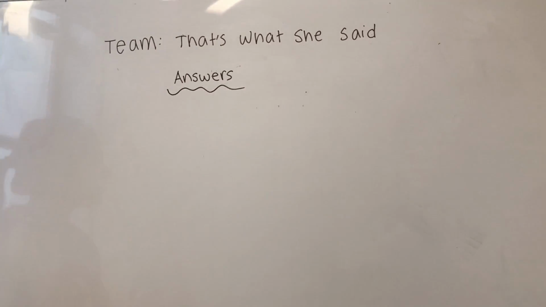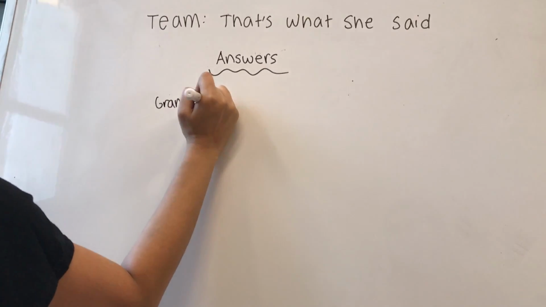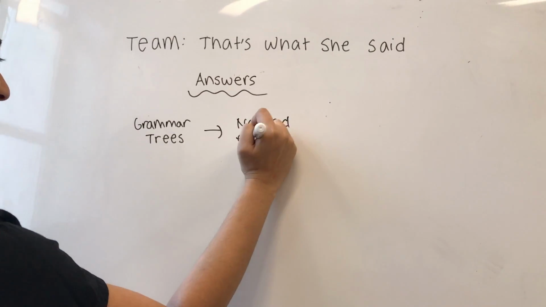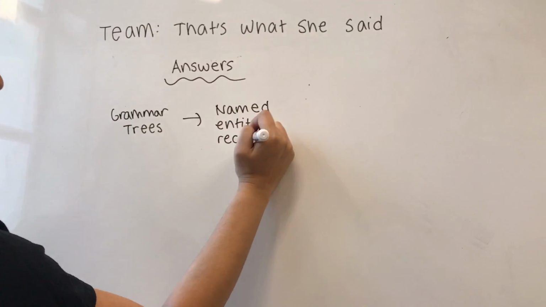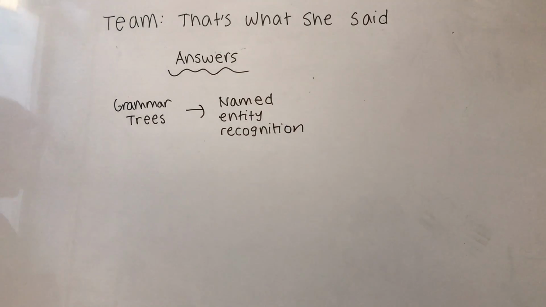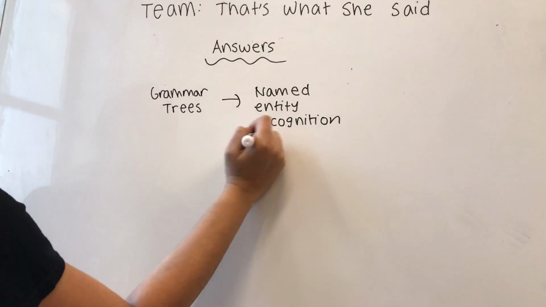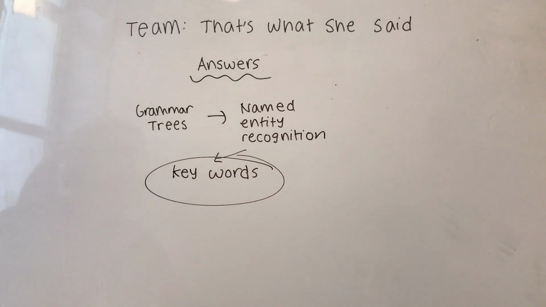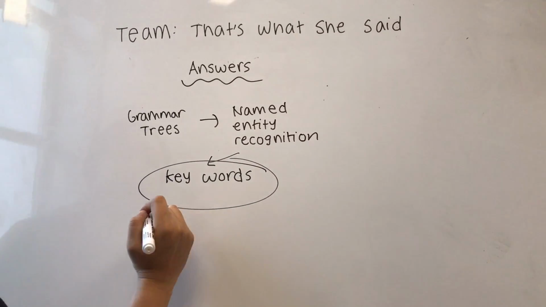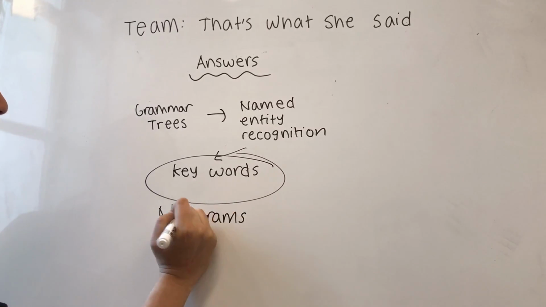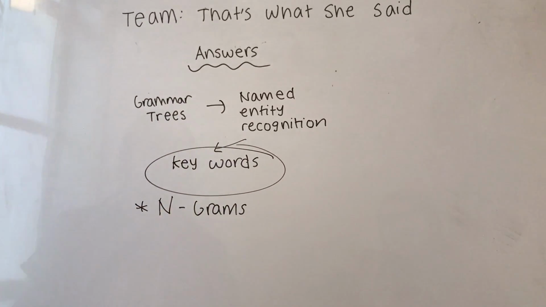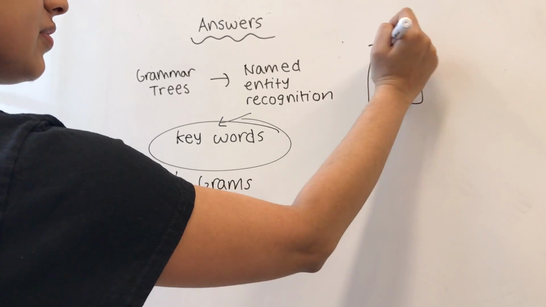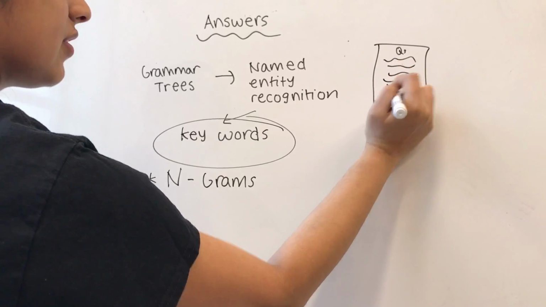We will use a similar technique when generating answers for the questions that our model will be asked, again using chunking to create grammar trees. But from these grammar trees, we will identify named entities using named entity recognition in the NLTK package software, and then from that, we will determine what the keywords in the questions are. Once we know what the keywords are and where they are in the text, we can use an n-gram model to actually figure out what phrase related to the word is in the text that we can use as our answer.